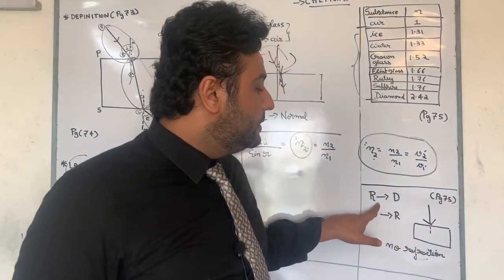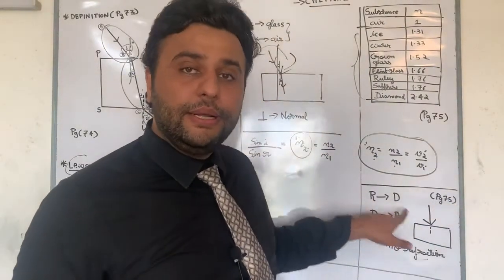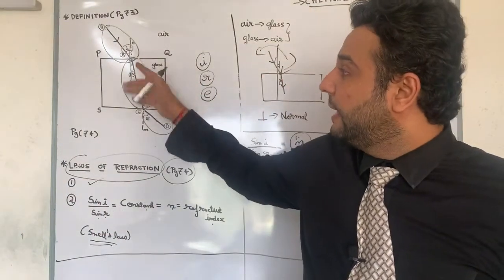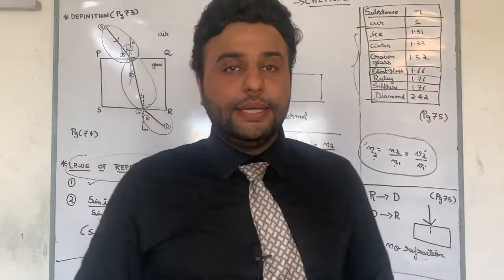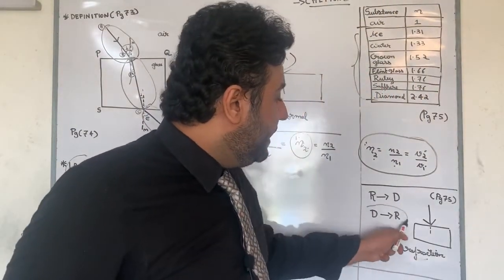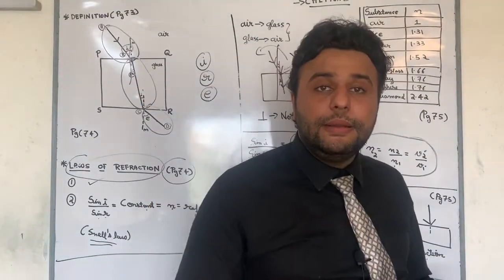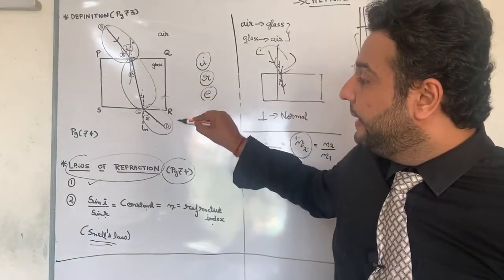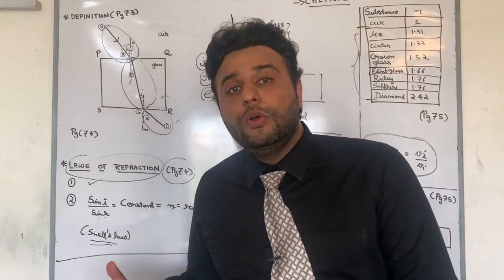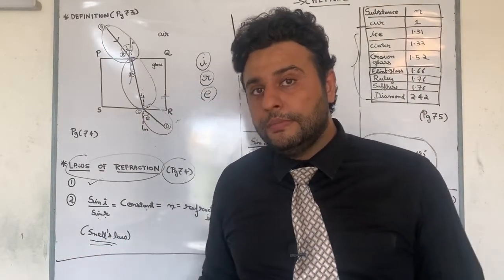What if I change the case? When light travels from denser medium to rarer medium, from heavier medium to lighter medium, it goes away from the normal.